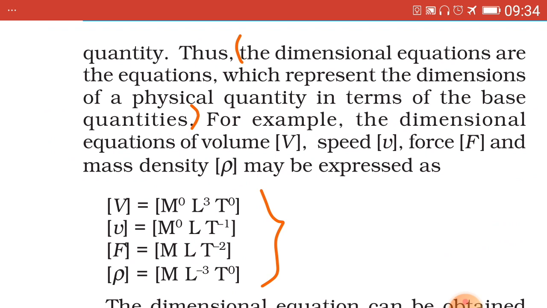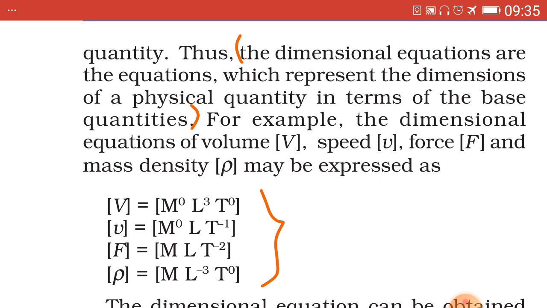In short, dimensional equations are the equations which represent the dimensions of a physical quantity in terms of base quantities. Again I repeat, if you are asked what is a dimensional equation, you should write: the equations representing the dimensions of a physical quantity in terms of base quantities are known as dimensional equations.